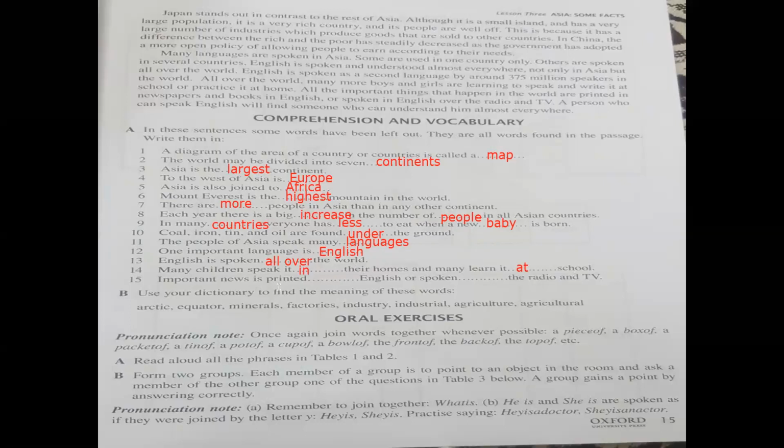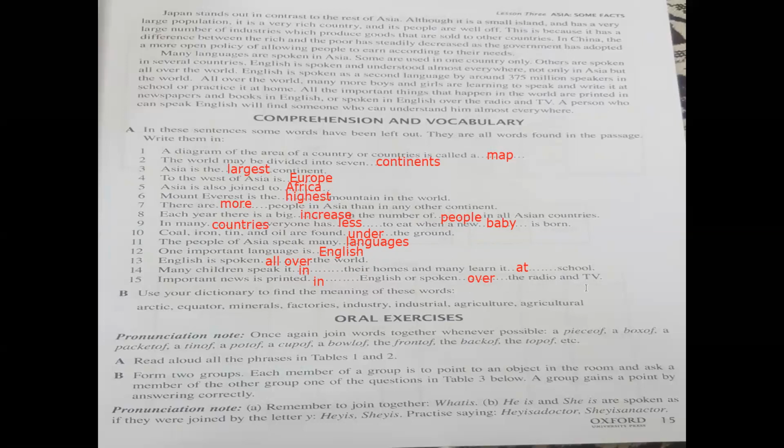So important news is printed in English or spoken over the radio and TV. Very good.